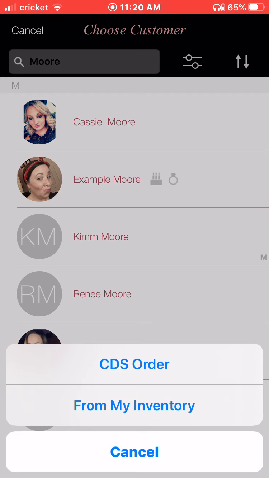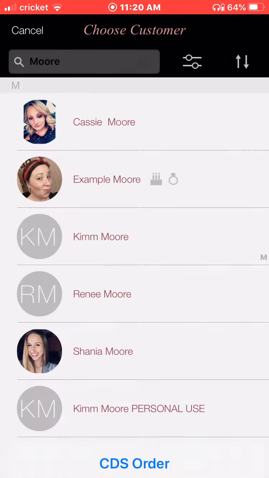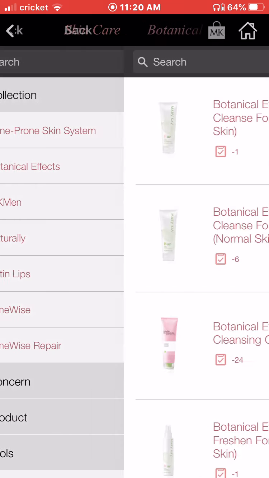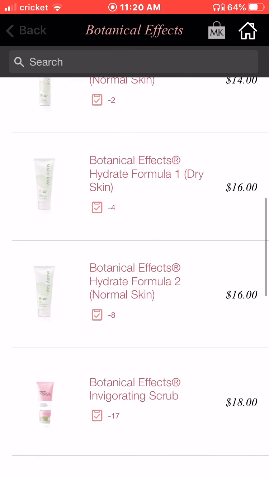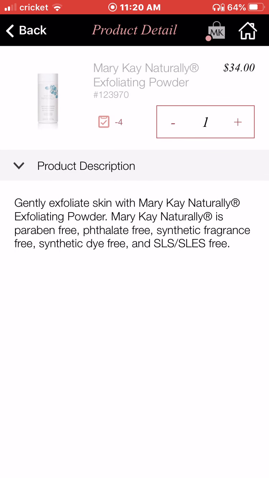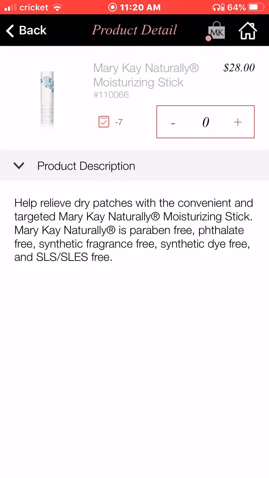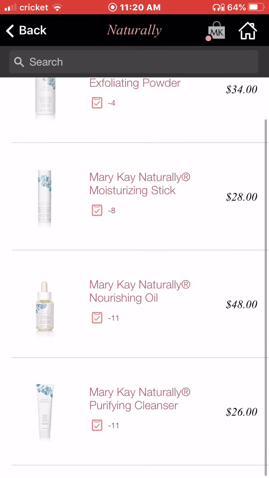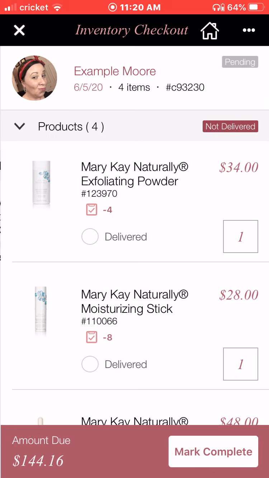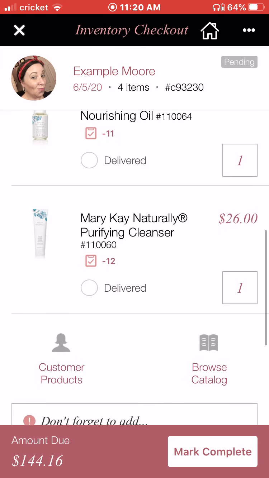Immediately it pulls up. Do I want to use customer delivery service or from my inventory? All right, well, let's do both. If you're brand new and you're not active yet, you only have the my inventory option. Okay, it pulls up all of our catalog. I'm going to come in here and I'm just going to pick, we're going to do the Mary Kay Naturally. She's going to get an exfoliating powder and a moisturizing stick and the nourishing oil and the cleanser. Boom. Just that simple. When I have everything in here, I hit the shopping bag up top. It pulls up all the products.